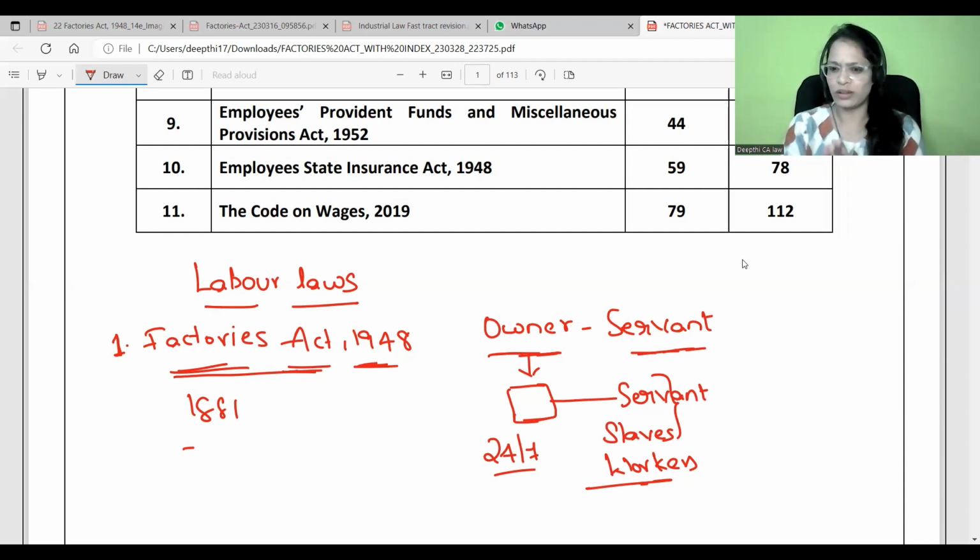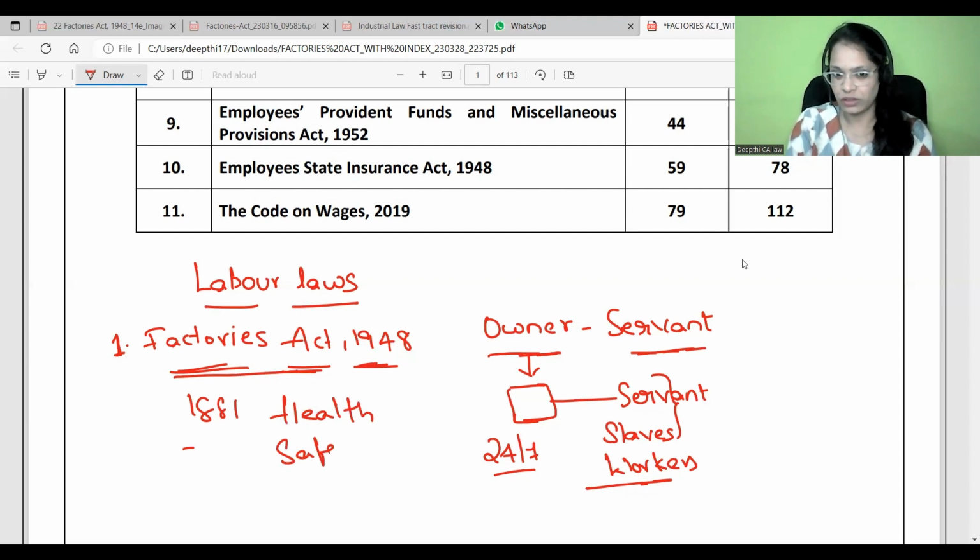Don't you think proper care must be taken for the workers' safety and health? Apart from taking care of their working conditions, we have to take care of their health and safety also. Why health and safety?